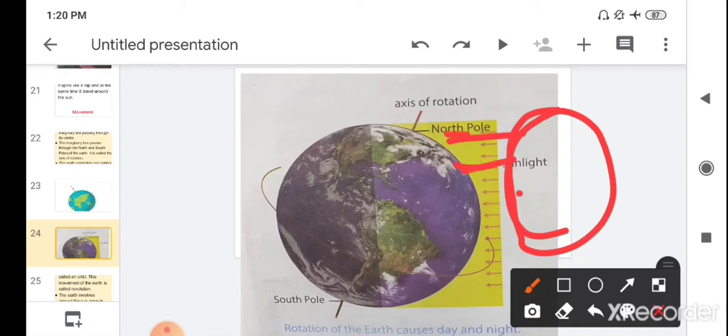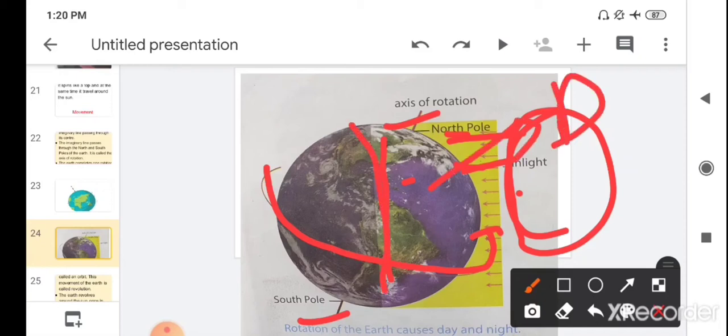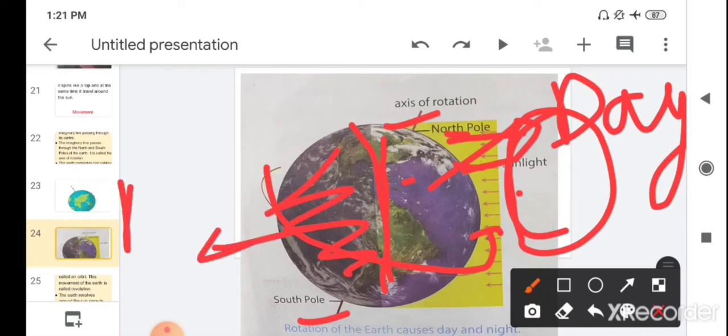Here you can see the picture of earth, it is rotating, it has a north pole and south pole with an imaginary line, and it moves on its axis. When this portion of earth comes in front of the sun, this portion has day, and the portion which is at the back, away from the sun, has night.